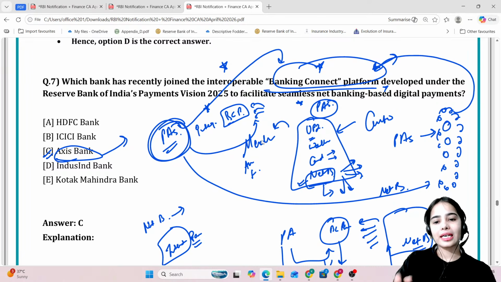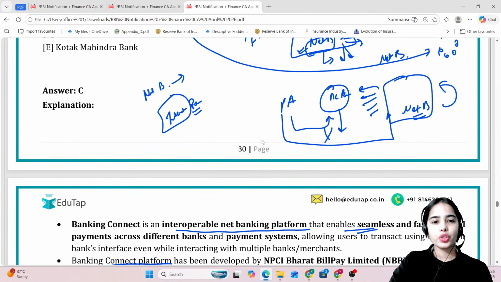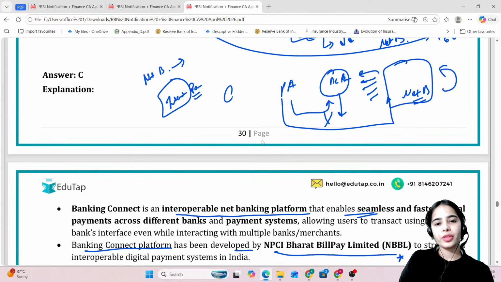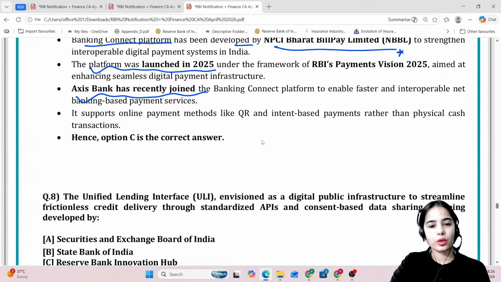Okay, so that is the intent based payment. If you are clicking on UPI, clicking on Google Pay, Google Pay opens. Similarly, if you are clicking on net banking and you have the net banking app of the bank, you will be taken to that bank's app. So through this Banking Connect platform, the QR code payments can also happen, and the intent based payments where the native app is opening can also happen.